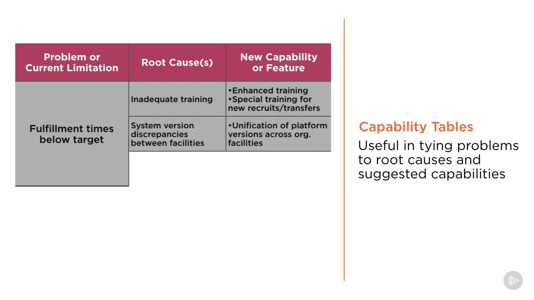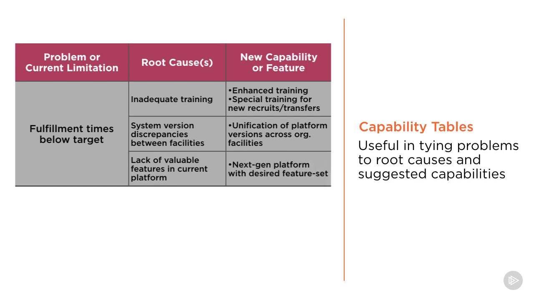The system version does have discrepancies between facilities, and this indicates that there might be a larger problem within the organization, and that this isn't something that is unique purely to our fulfillment center. In this case, unifying the platform versions across all organizational facilities could go a long way toward ensuring that everyone's on the same page, and that new recruits and transfers are able to conduct themselves immediately upon entering that facility, the same as they would any other.